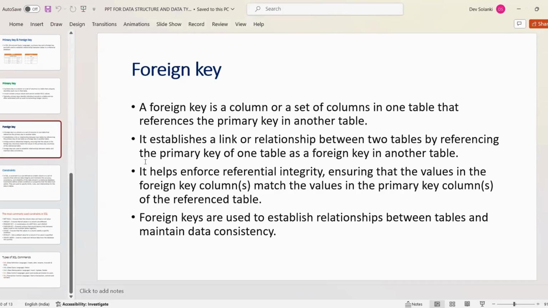We already saw that example, the city table example. So foreign keys are used to establish relationships between tables and maintain data consistency. There can be multiple columns as foreign keys. We can consider multiple columns as a foreign key. That is the main difference between primary key and foreign key.